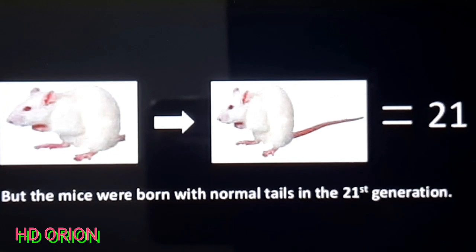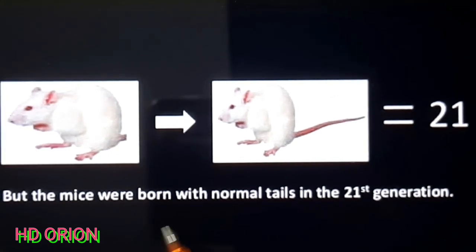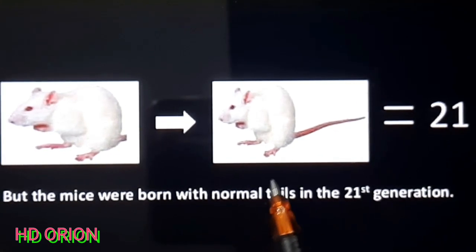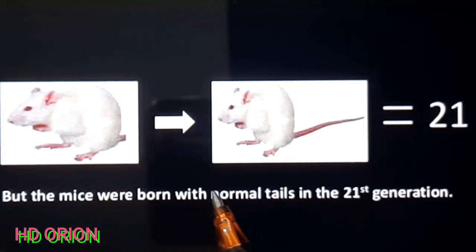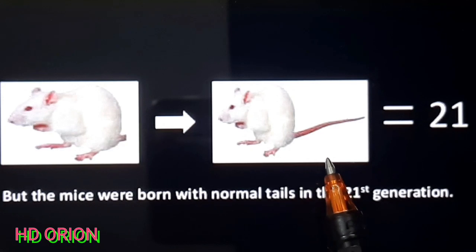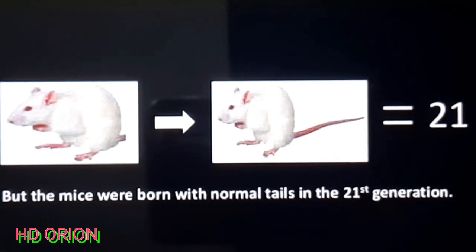The absence of the tail was not hampering any physiological system in the body, so this was a favorable characteristic. But this acquired characteristic was not in the next generation. That means it was not inherited, and thus he concluded that Lamarck's theory of inheritance of acquired characteristics is wrong.